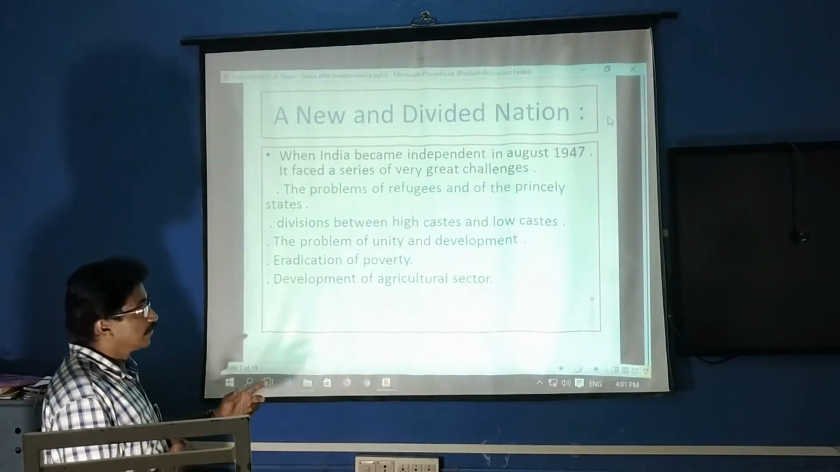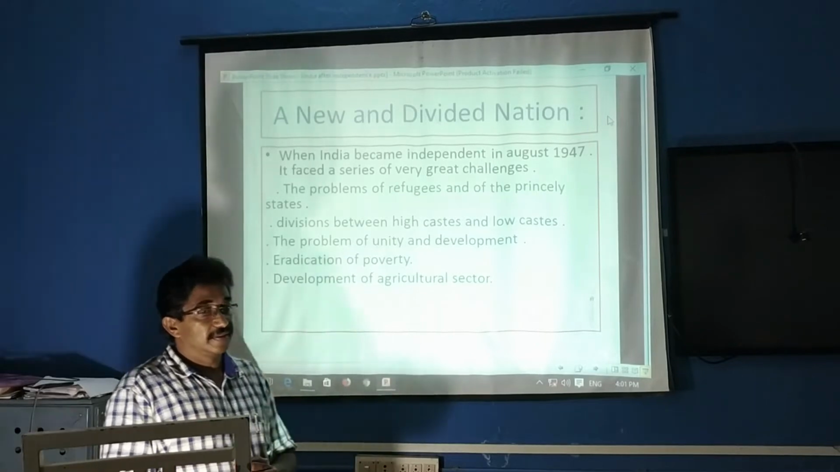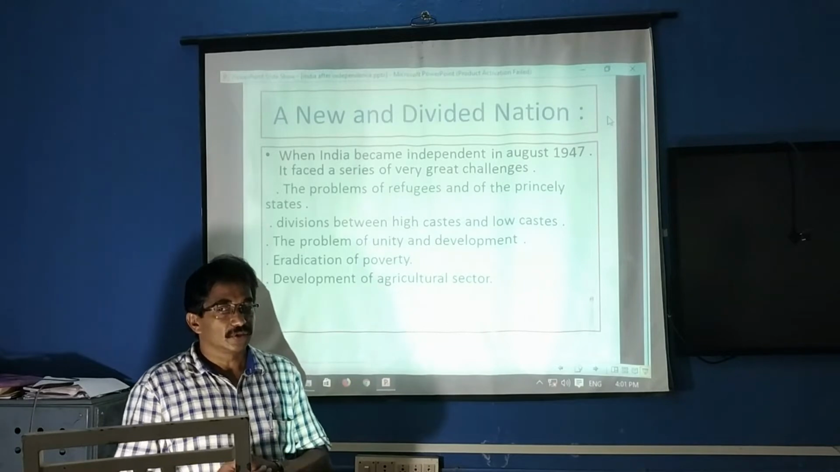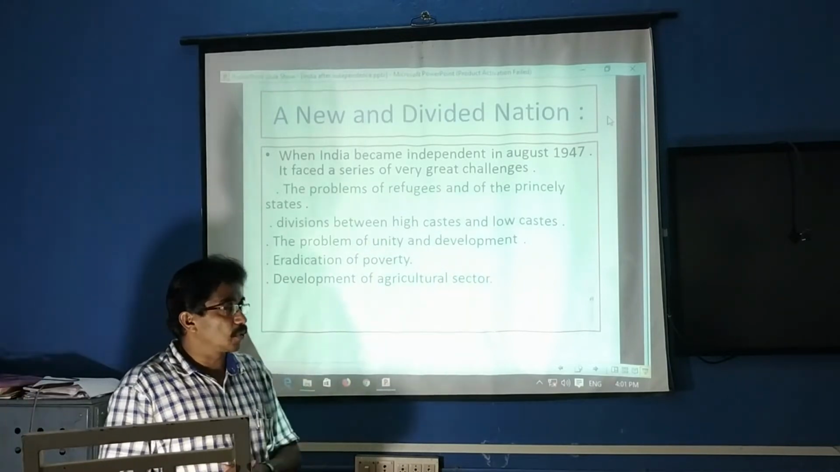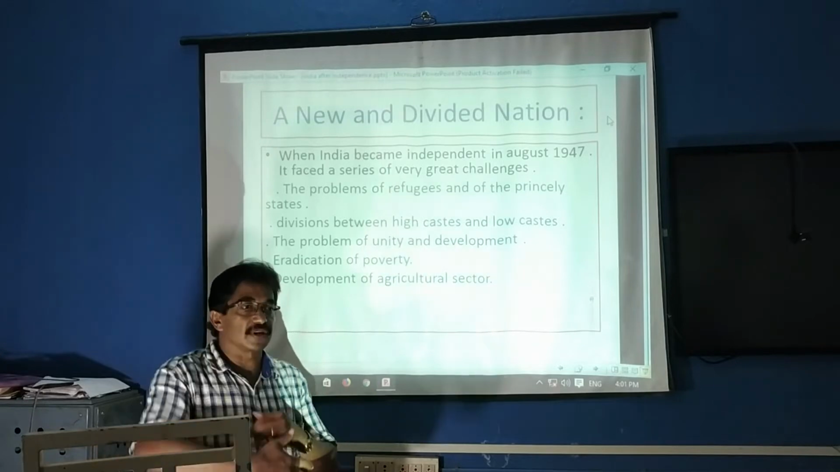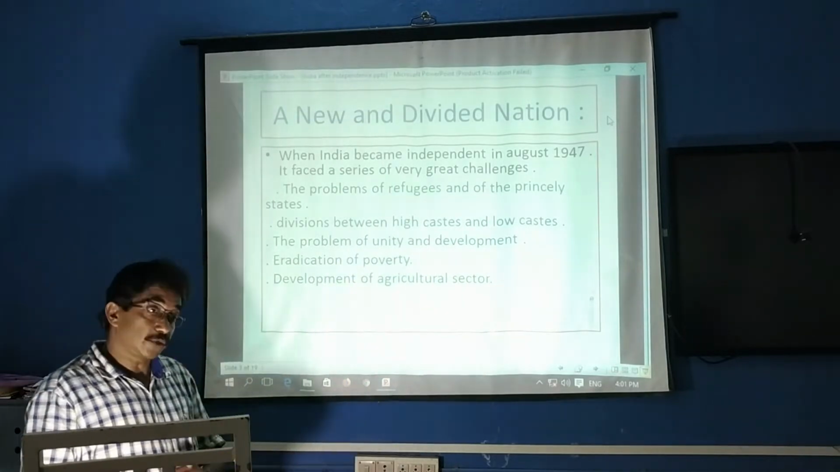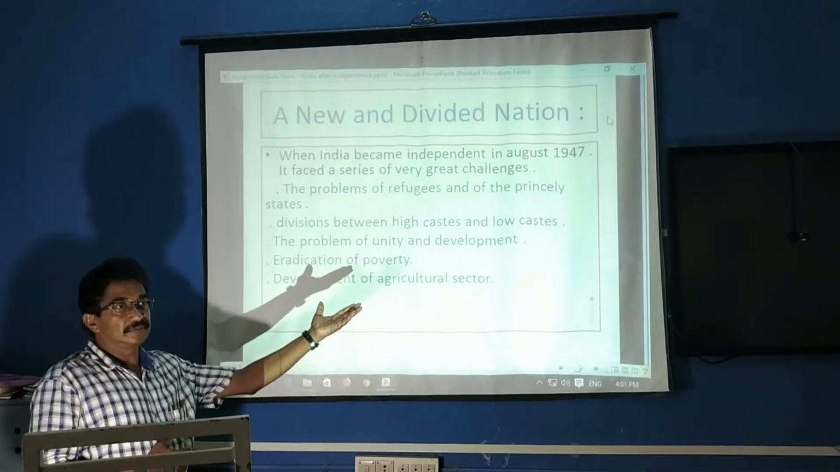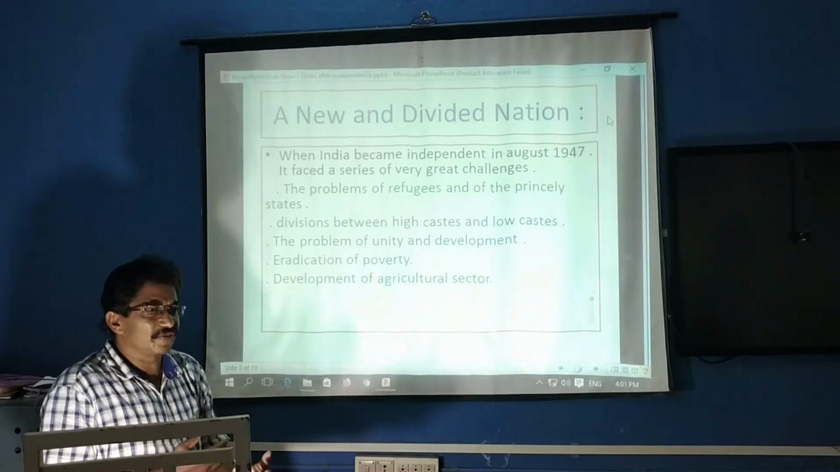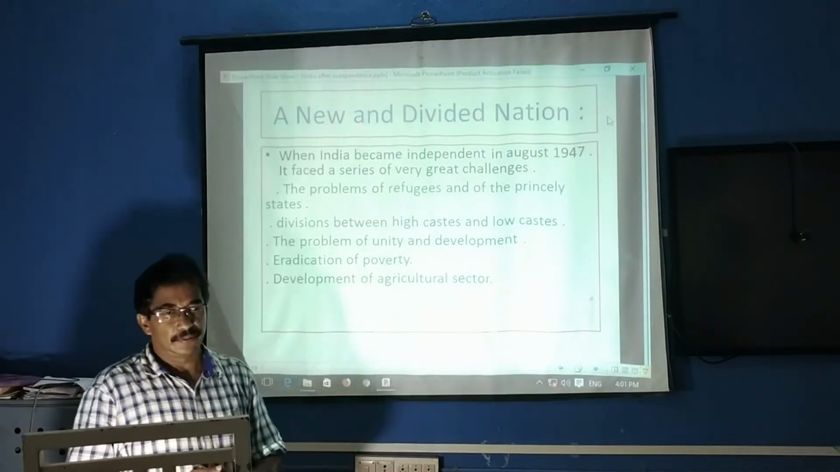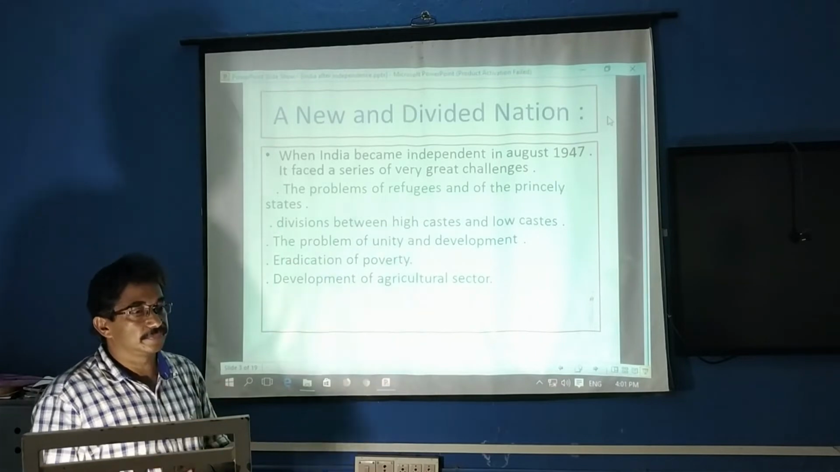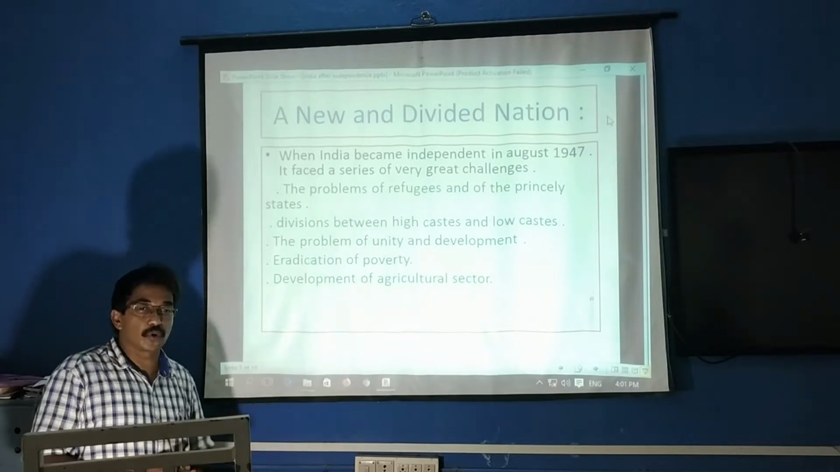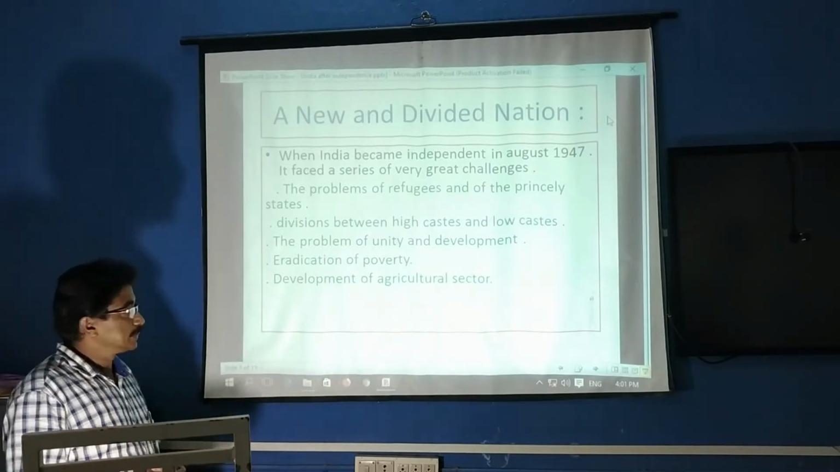Another problem was caste differences. These caste differences are still prevailing in India. At that time also, this caste division was too much. That also was a big problem. Another problem was eradication of poverty. So many people were facing a lot of problems. They don't have anything to eat, they don't have shelter. So this problem also we had to address.